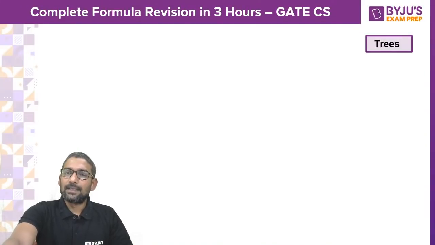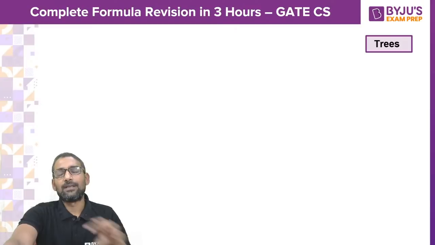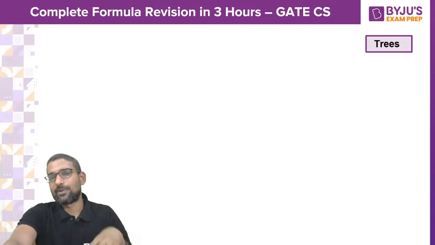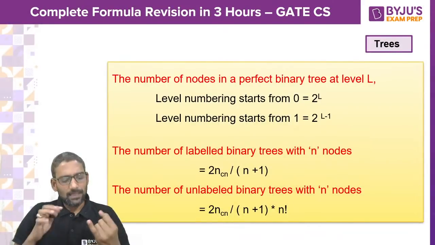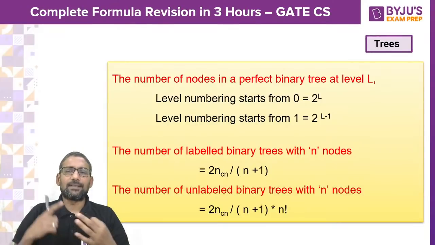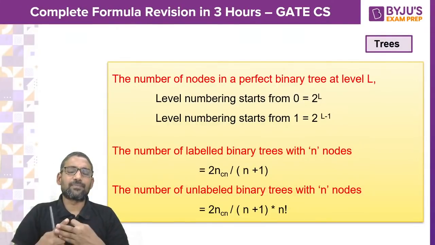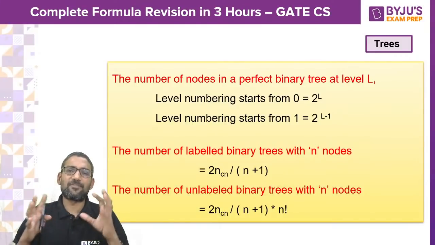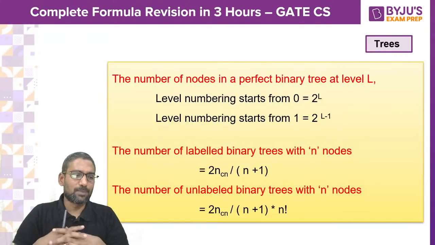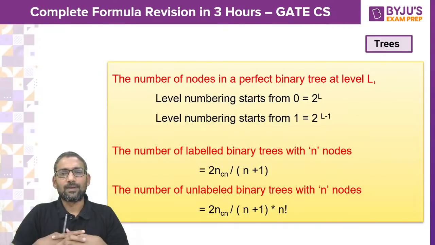Right. Then in the data structures, programming and data structures, majorly what we can have is some formula from trees. Linked list, stack, queues, we don't have specific formulae, as I believe you all know, right?